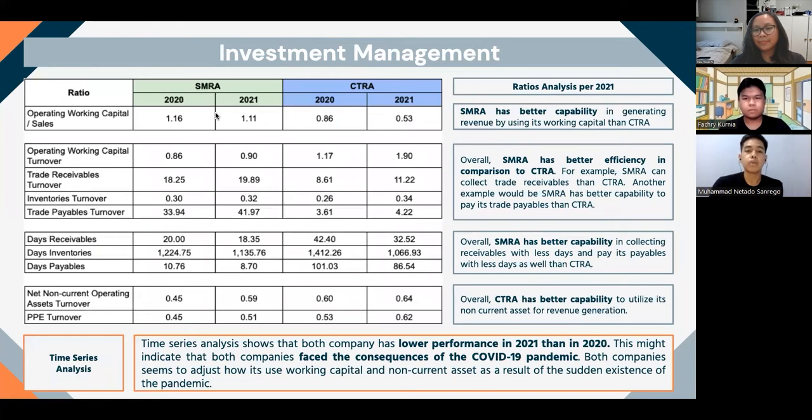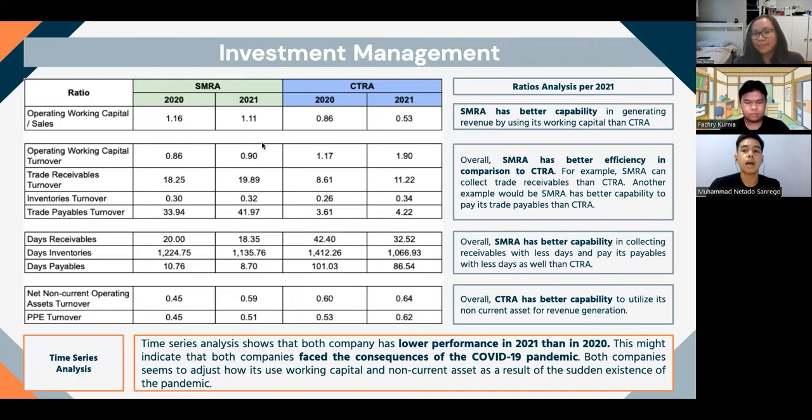Next, I'm going to explain regarding the investment management. First, I'm going to explain regarding the ratio analysis for 2021. The first thing first, we need to see regarding the operating working capital to sales ratio. In which we can see that for 2021, SMRA has better capability in generating revenue by using its working capital in comparison to CTRA, because we can see that the number is definitely higher, almost twice in comparison to the next one.